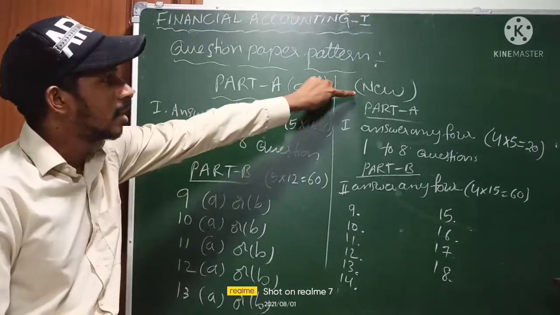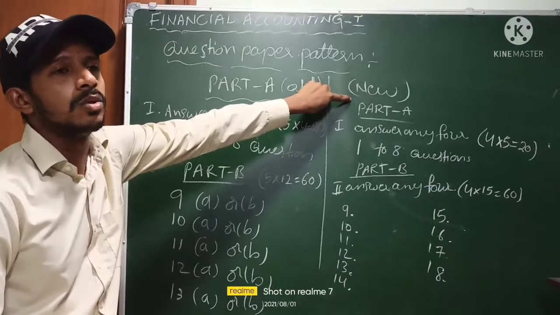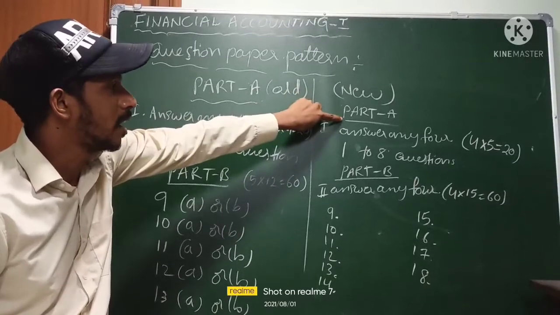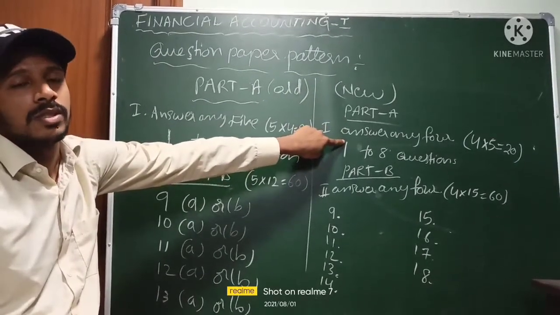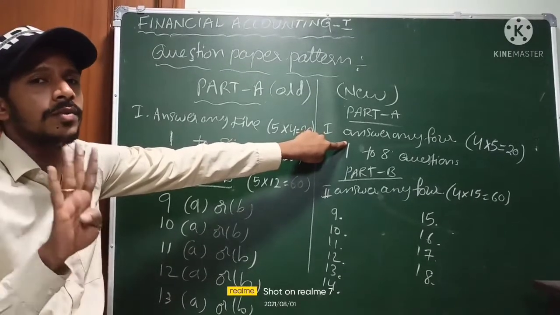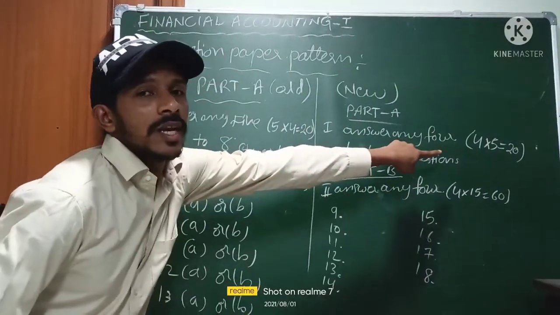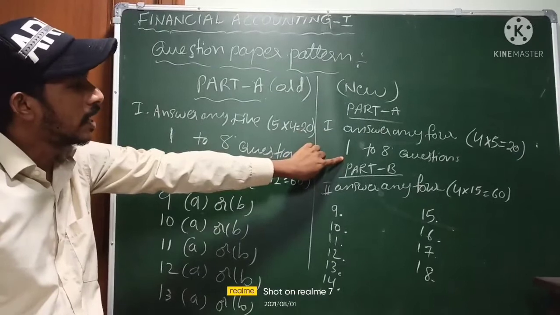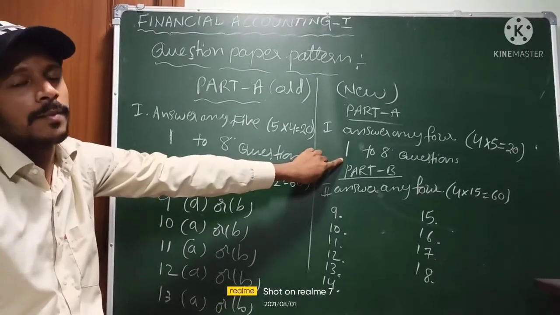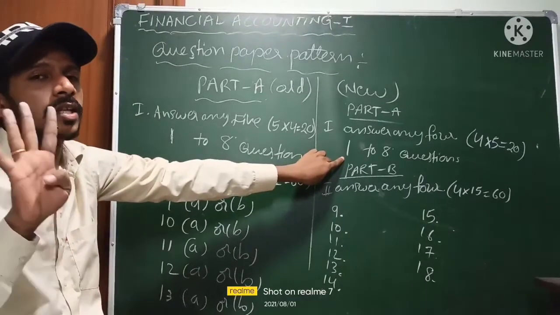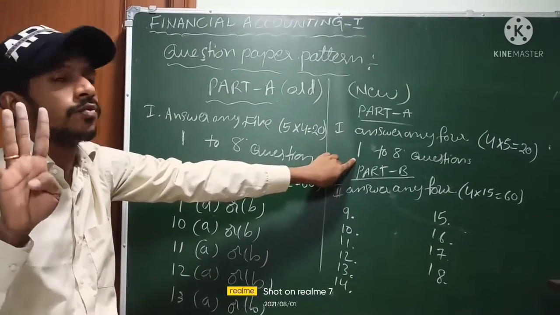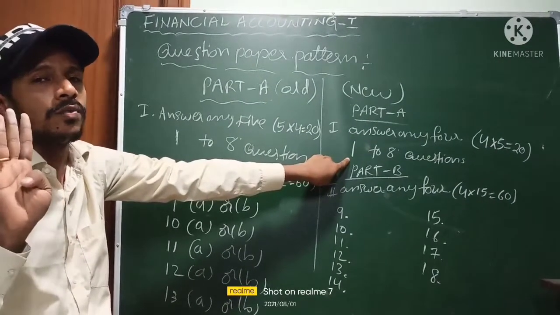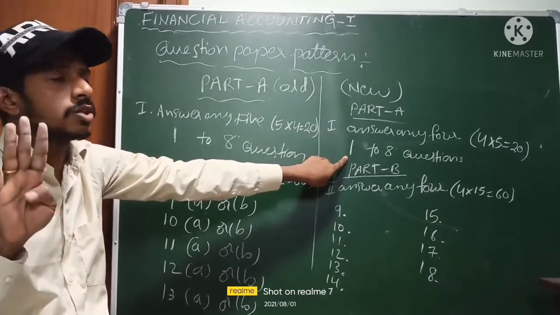We are going to see the new pattern. Due to the corona online classes, in the new pattern they decreased the time and increased the marks. In part A, short answer, answer any 4. Each one carries 5 marks, 4 into 5, 20 marks. Here there are questions 1 to 8, and we write only 4. They will ask 4 problems and 4 theory questions. We write only 4 answers and the remaining 4 are a choice.